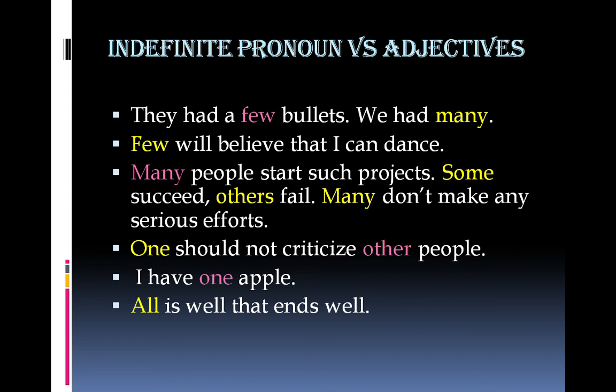All is well that ends well. All is the subject of this sentence. It has been used without a noun, so it's pronoun. All students make such mistakes. All in this sentence has been used with a noun, students, so it's adjective. This is how the same words can be used as adjectives and pronouns. Whenever they are used as pronouns, they are indefinite pronouns, and whenever they are used as adjectives, they are either adjectives of number or adjectives of quantity.